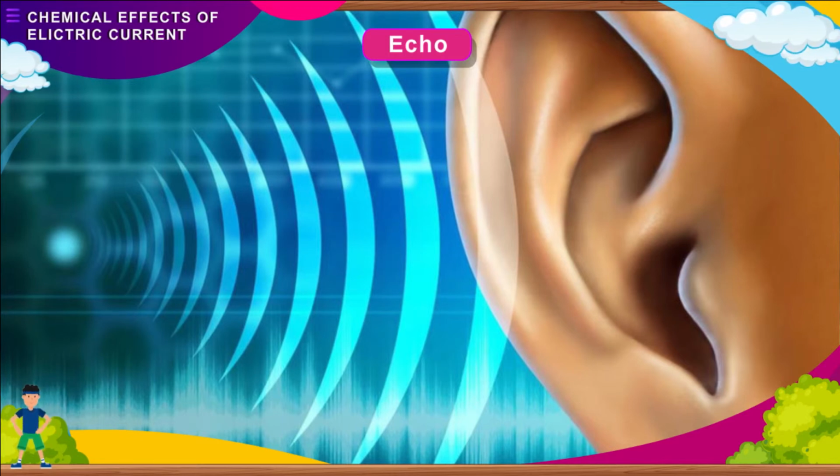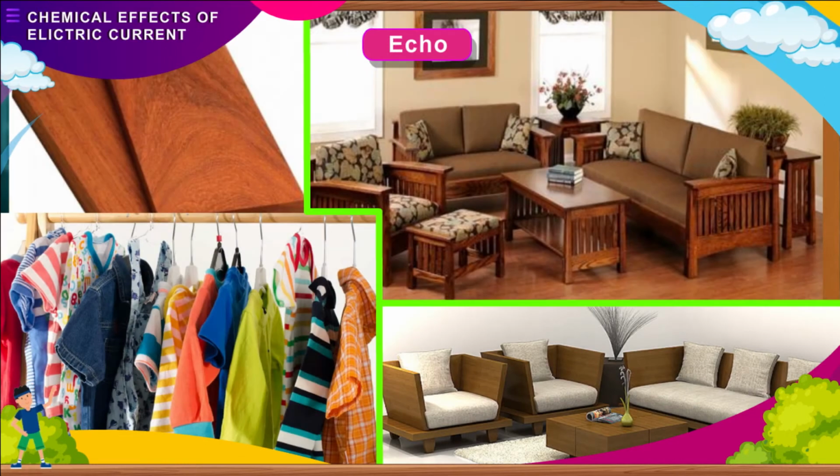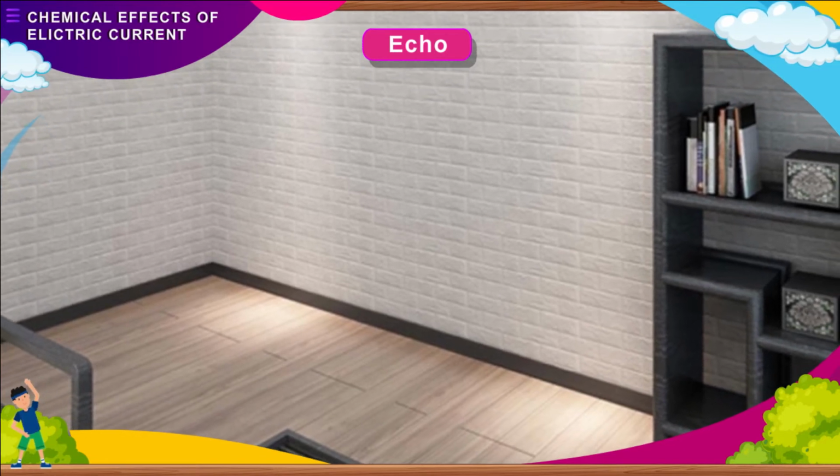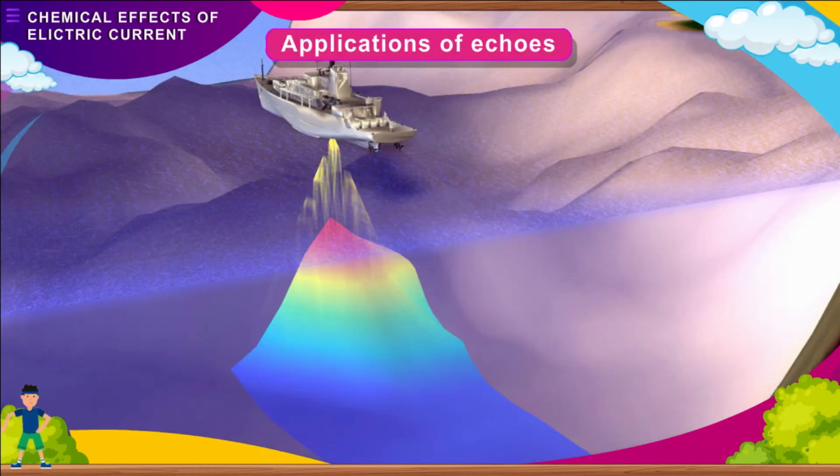Most of the things around us, like wood, clothes, and furniture, are poor reflectors and good absorbers of sound. Had this not been the case, our voices would be reflected again and again from walls and floors, making it difficult for us to converse.